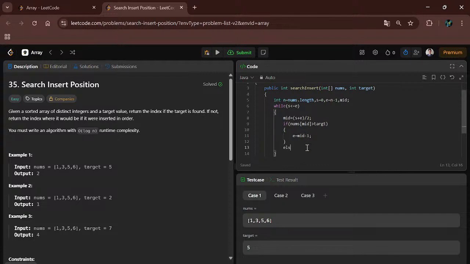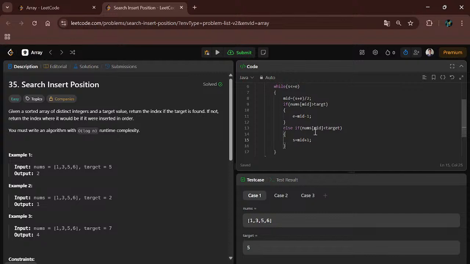Else if nums of mid is less than target, then we will move the starting pointer after mid, so